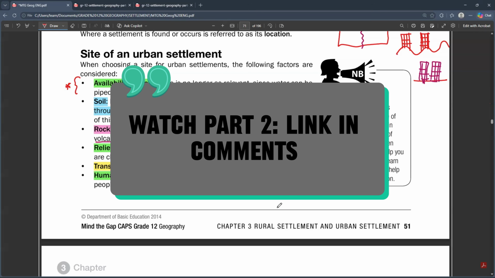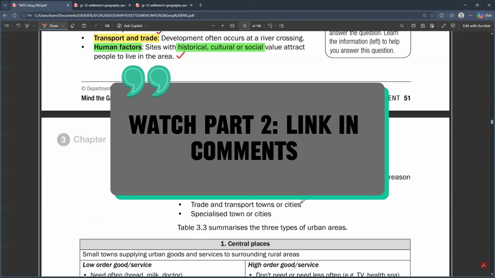All right. So with that in mind, we're going to look at the types of urban settlements that we have.